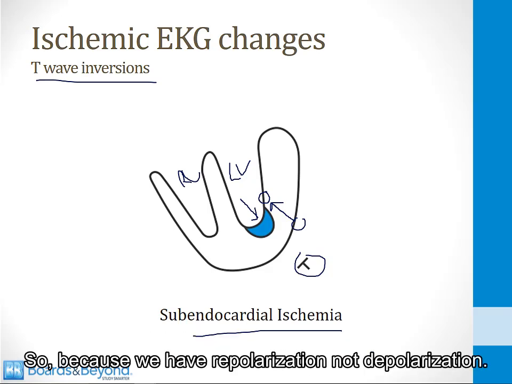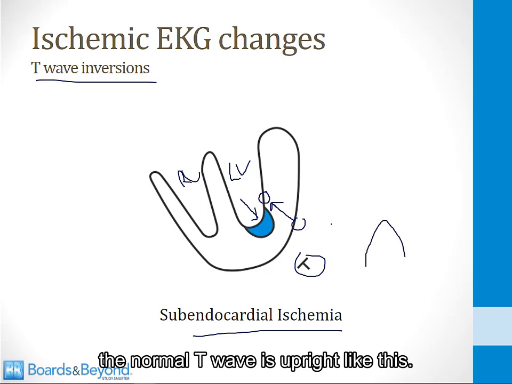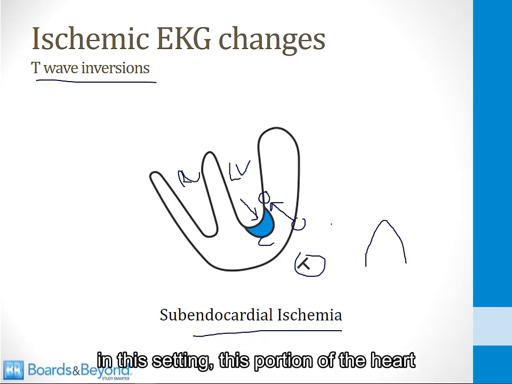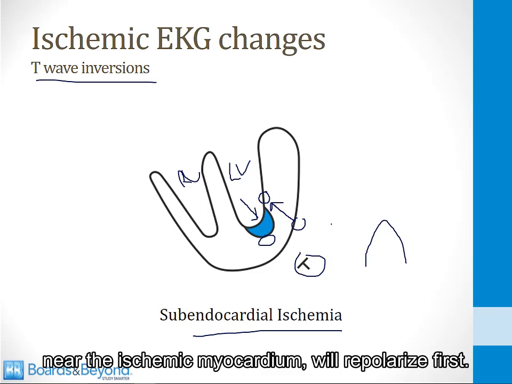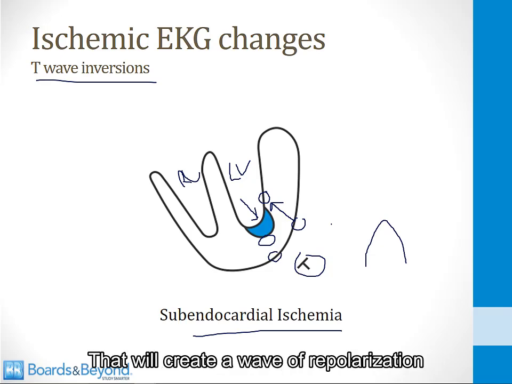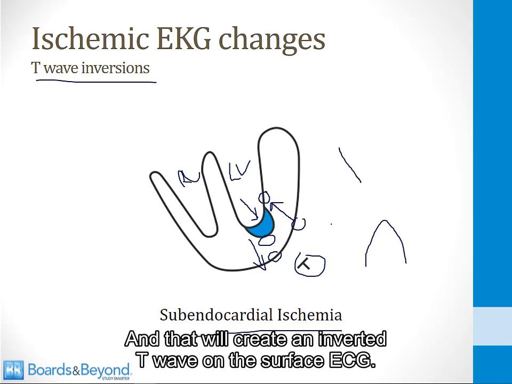So because we have repolarization, not depolarization, repolarization going away from this ECG lead, the normal T wave is upright like this. When you have subendocardial ischemia, that changes things. In this setting, this portion of the heart near the ischemic myocardium will repolarize first, and this portion out here will repolarize last. That will create a wave of repolarization going towards the ECG lead, and that will create an inverted T wave on the surface ECG.